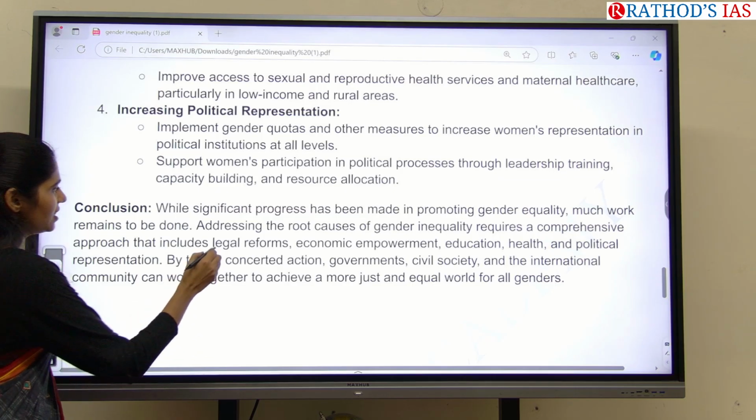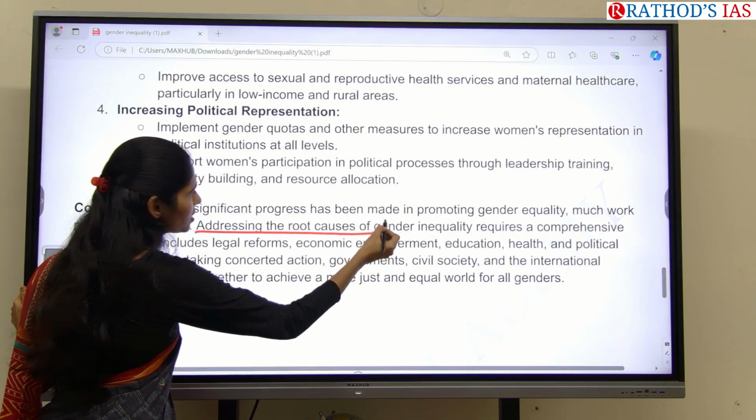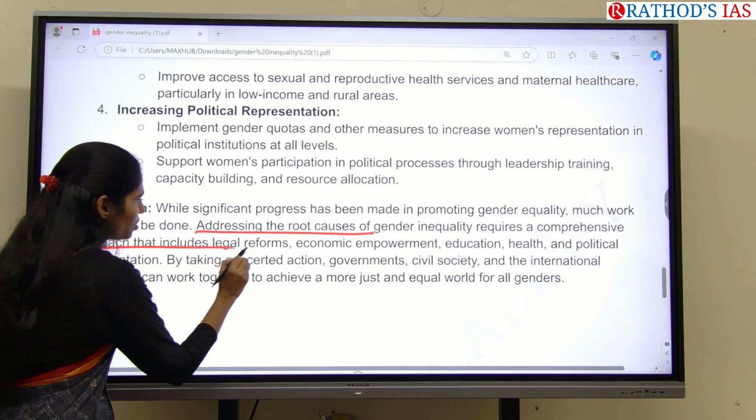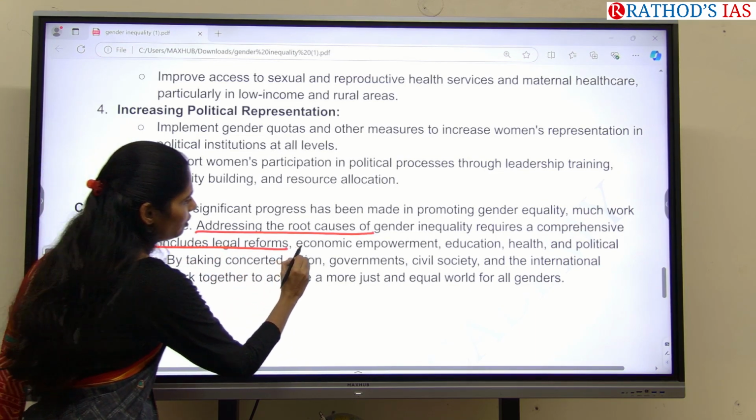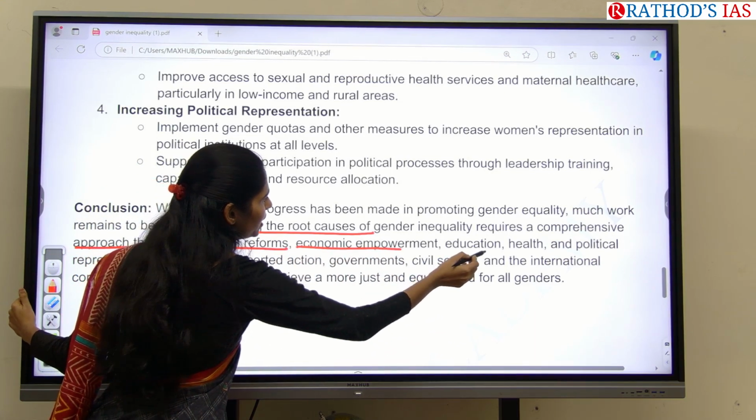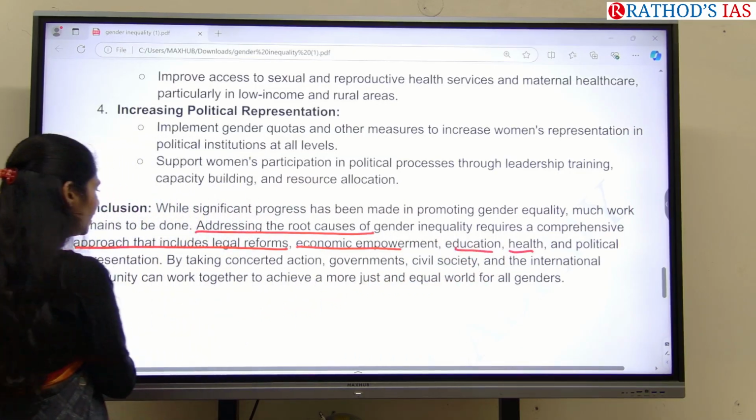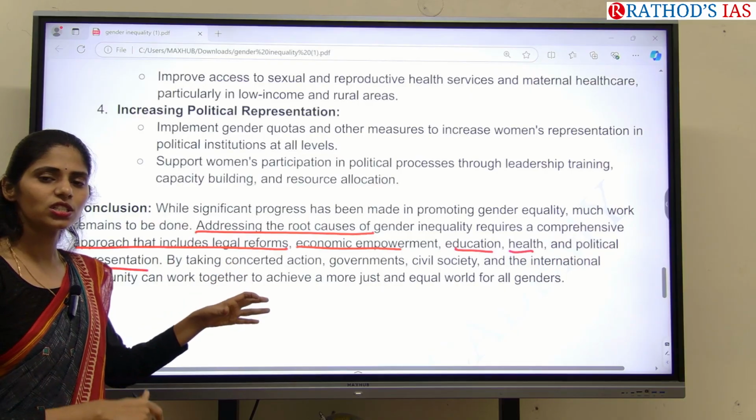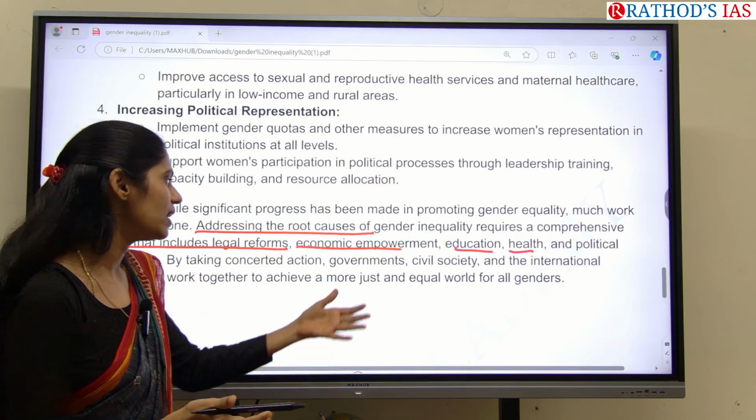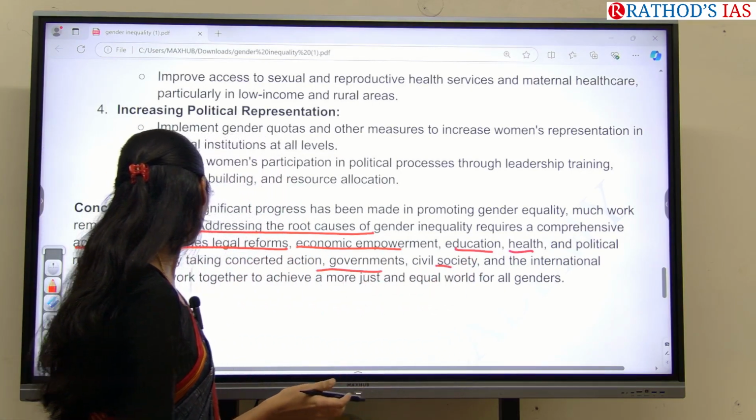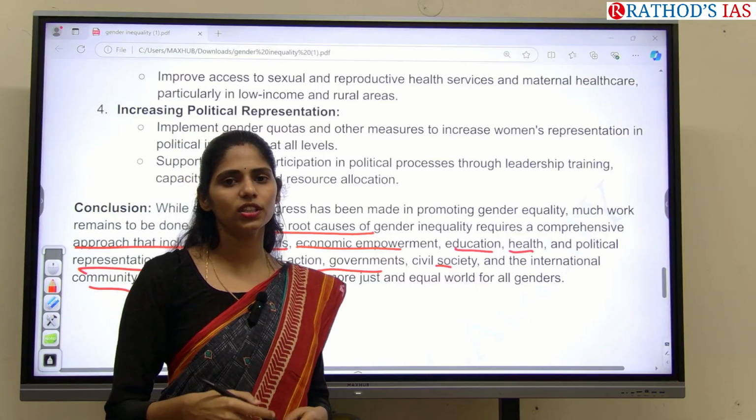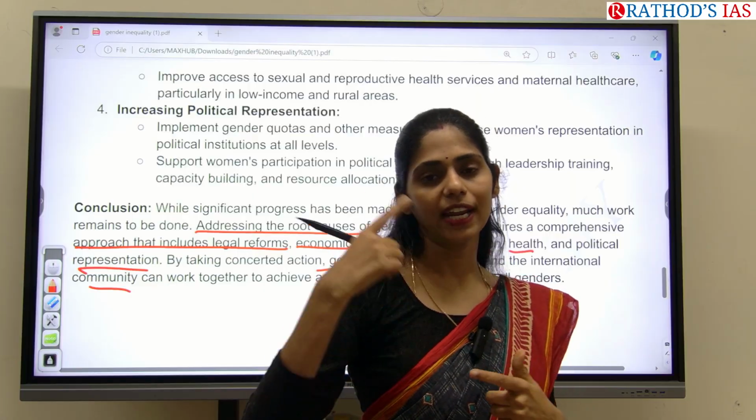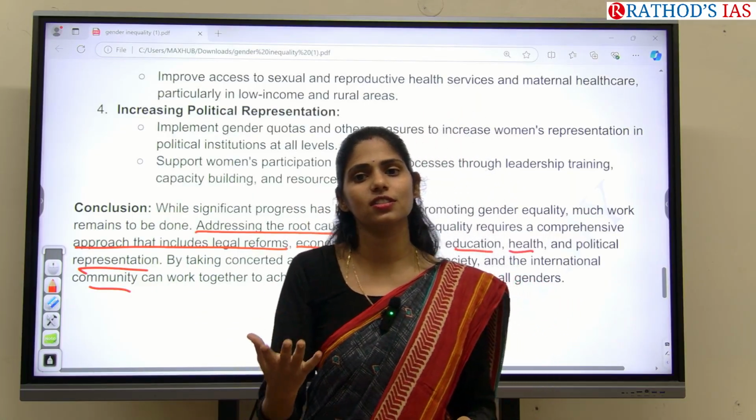Here in this sum up, I said that there are some root causes of gender inequality, and we have to come up with an approach that includes legal reforms, economic empowerment of women, education, health, and political representation. Through these actions taken by government, civil society, and the international community, they have to work together so that we can ensure a gender equal society in the future. Like that, you can write in a futuristic way.